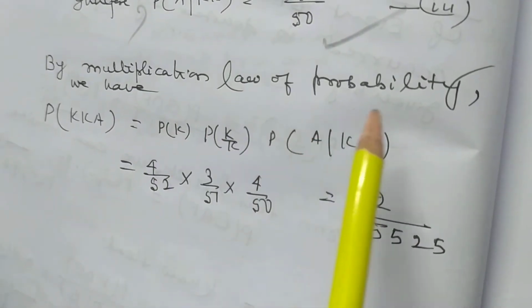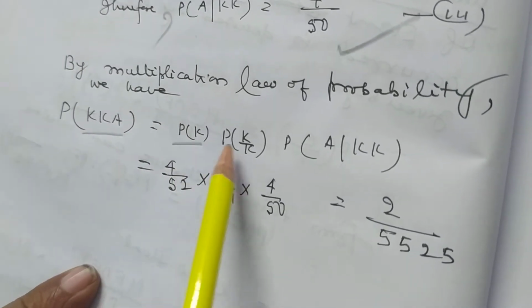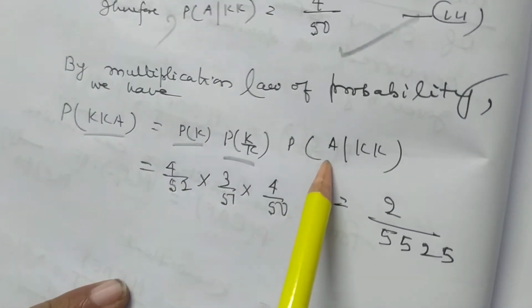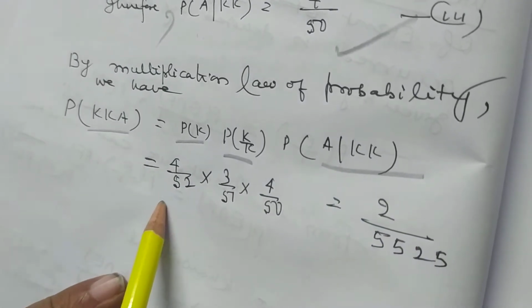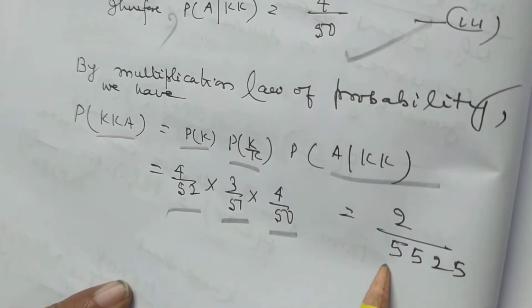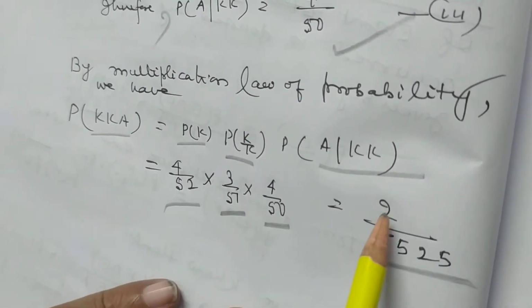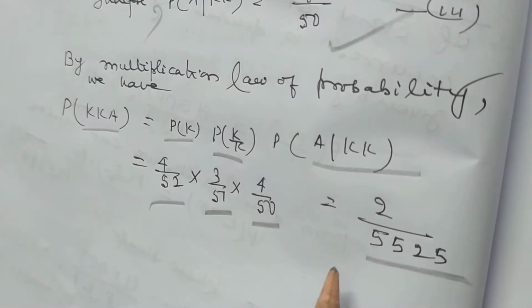By the multiplication law of probability, P(KKA) is equal to P(K) into P(K|K) into P(A|KK), that is 4 by 52 into 3 by 51 into 4 by 50, and after solving we have 2 by 5525.